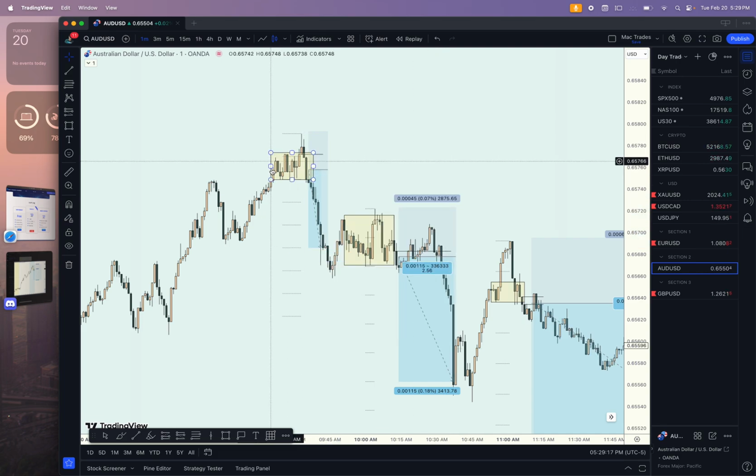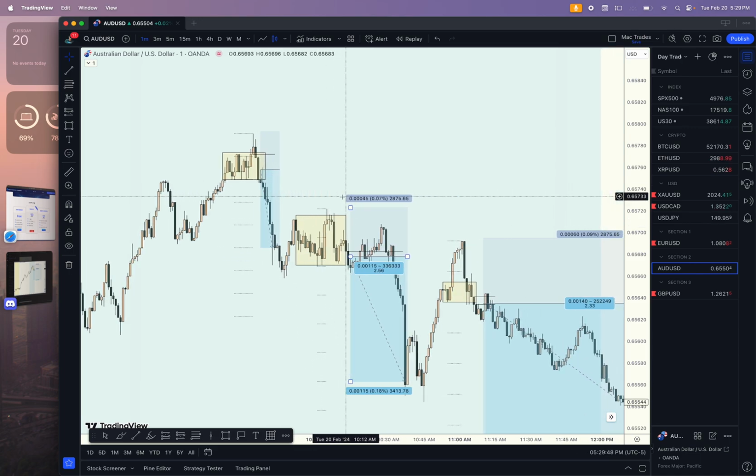As you guys can see, accumulation. We have manipulation, and then we break that manipulation. Entry was here, a little bit of imbalance responsible for breaking out of this manipulation here. Price tagged us in. 3.5 pips was the risk based on how Olivia trades. Olivia is a trader here at Mac Trading Academy that trades some of our capital. So she took her first sell position here of the morning, and target was here for about 7.2 pips, giving her 2.06% return on investment.